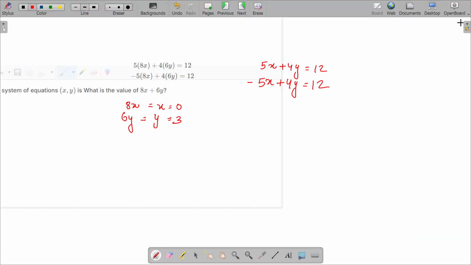Make sense? Now, you already got the values. You can just add them. 0 plus 3 gives you 3.